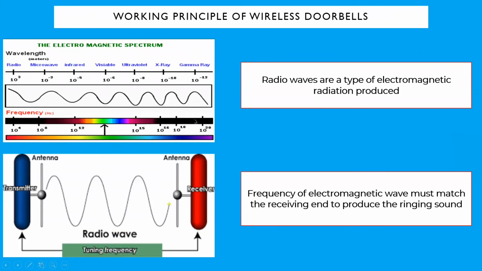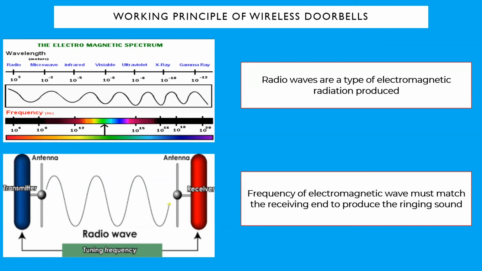Now, back to the mechanism of the wireless doorbell. The doorbell works by utilizing low-frequency electromagnetic waves, which are also known as radio waves. This device works by sending a radio wave signal, which is received by a receiver when the user presses the button. The receiver then converts the signal into an electric signal, which is passed through a buzzer that produces sound.